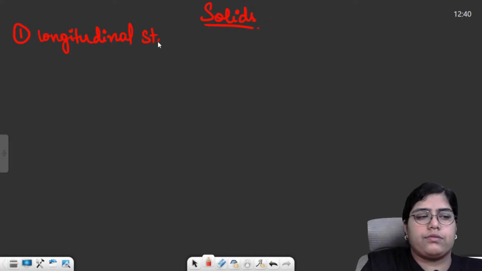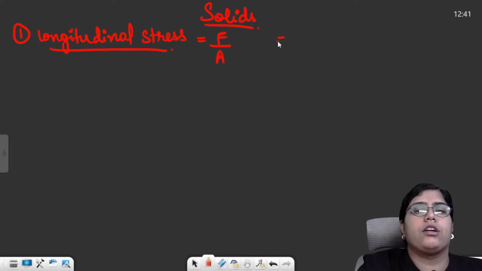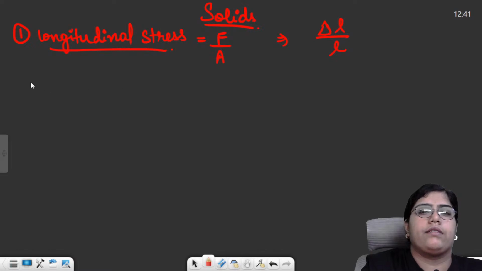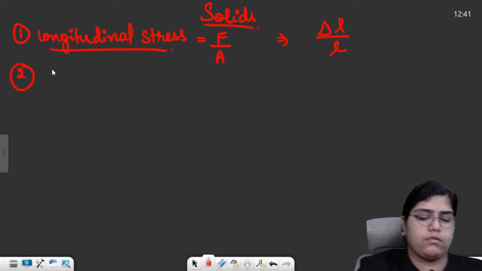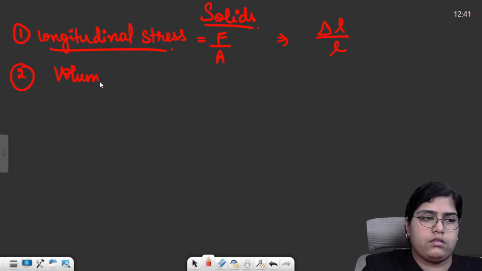Longitudinal stress was simply F upon A, force acting per unit area. Corresponding to this, we had longitudinal strain. Longitudinal strain was delta L by L. Then we had shearing stress.